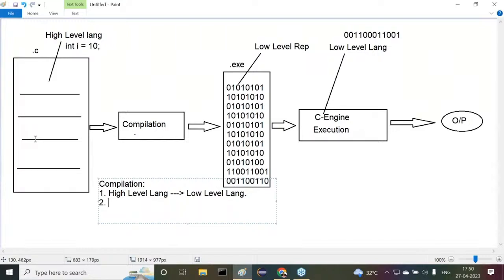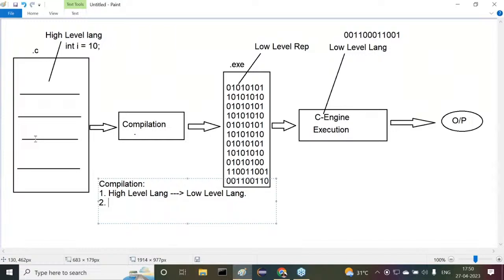Before executing our program, first we have to check whether our program contains any error or not. If our program has errors, then we have to correct that program again. If no errors are identified, then the program is going to be executed.